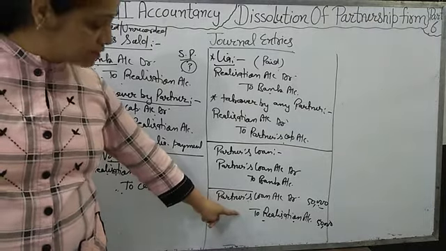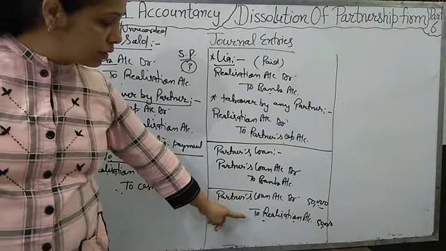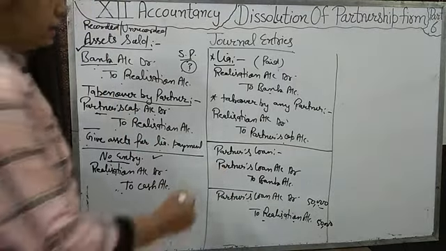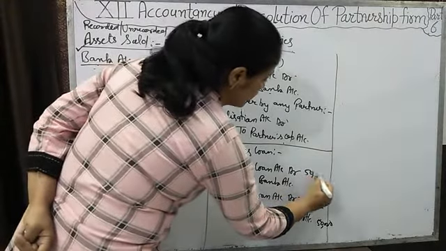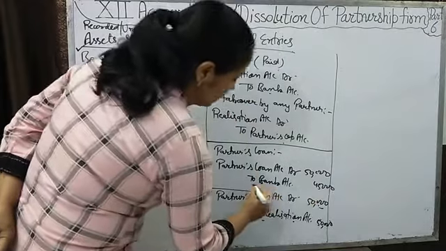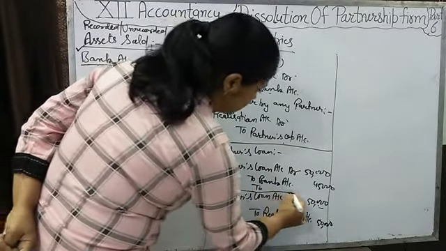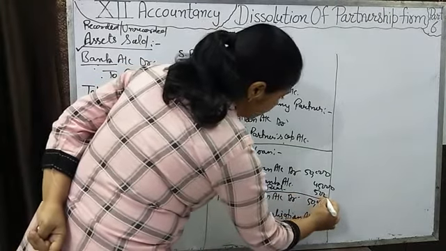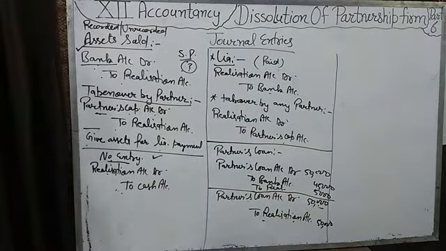If we are giving assets, then partner loan account debit to realization. If we are making payment, then partner loan account debit 50,000. We are making payment of 45,000 and 5,000 we will transfer to the realization account, because this is the profit of the firm. For the profit we will credit the realization account. For the loss we will debit the realization account.